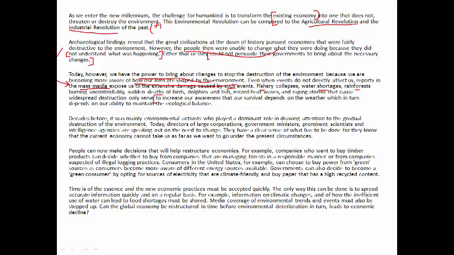Decades before, only the environmental activists were the ones playing a dominant role in drawing attention to the gradual destruction of the environment. Today, directors of large corporations, government ministers, prominent scientists and intelligence agencies are speaking out on the need to change. So again, there is a contrast that is coming. They have a clear sense of what has to be done, for they know that the current economy cannot take us as far as we want to go under the present circumstances. That means there is an utmost and urgent need to sustain and save our environment.